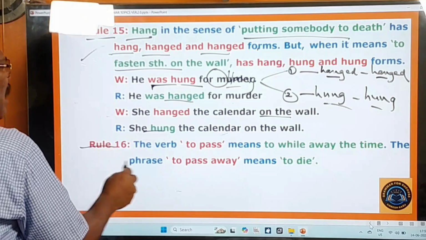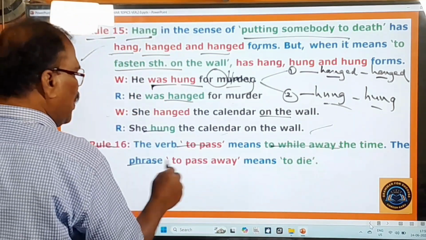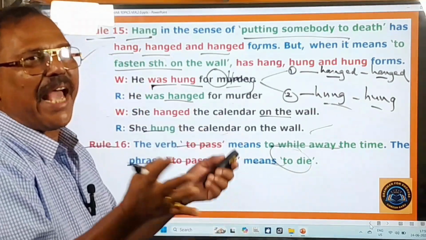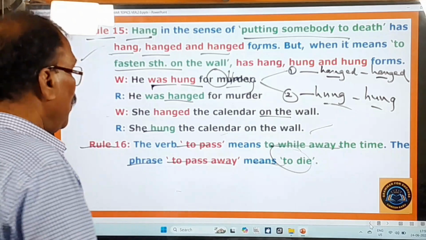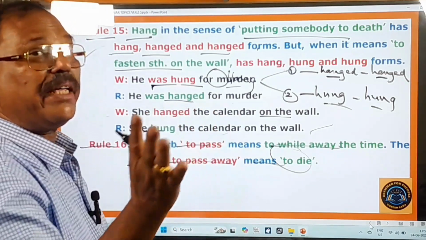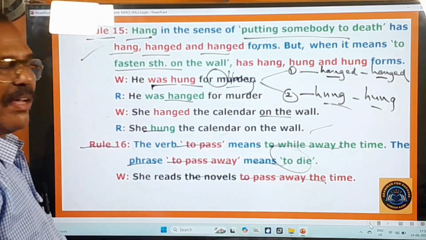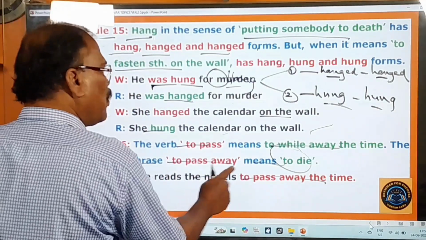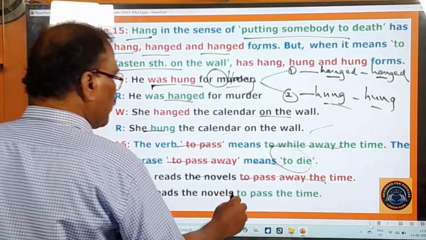Rule 16 is that the verb to pass means to while away the time. And the phrase to pass away means to die. Pass means to while away the time casually. Pass time, time gaduputa. And to pass away means what? To die. Chanipovuta. She reads the novels to pass away the time. ఏమయ్యా నవలు చదివేది ఆమె చనిపోవడం కోసమా? She reads the novels to pass away the time. Don't say pass away. So you have to say she reads the novels to pass the time.